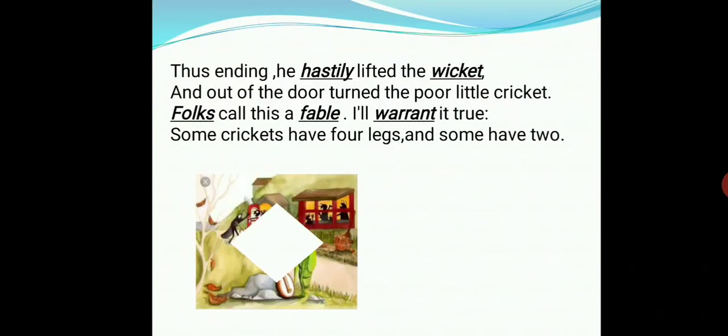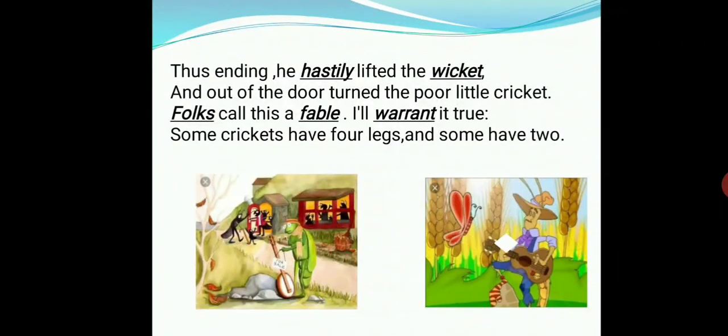Thus ending, he hastily lifted the wicket, and so out of the door turned the poor little cricket. Fox call it a fable, I will warrant it true, but some crickets have 4 legs and some have 2. So what the ant did, it quickly lifted the wicket, a small door, and turned away the poor little cricket. Fox, it means people here.